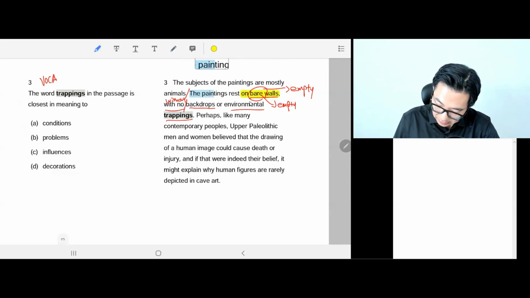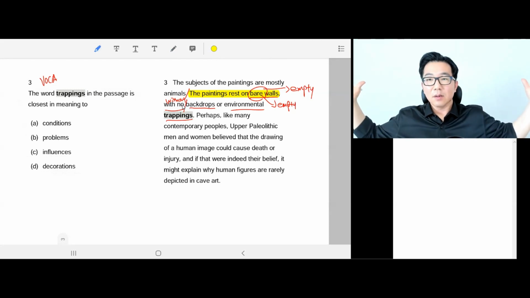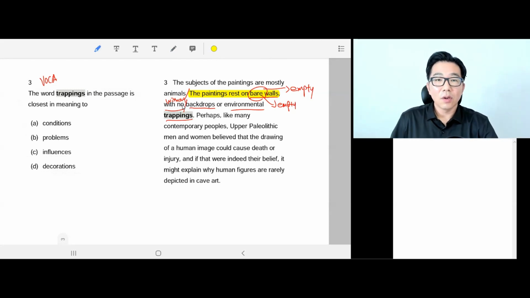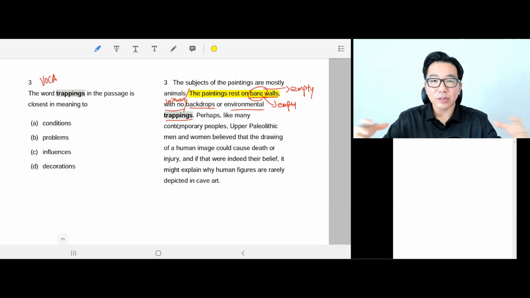Okay, the painting rests on bare walls with nothing, without anything. Okay, so without any background, right? Okay, so let's go back to the question and solve it. Should be easy. The paintings rest on bare walls with no backdrops or environmental condition. Like no environmental background or decoration. Okay, that's what we're looking for.